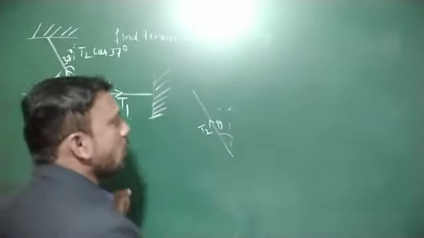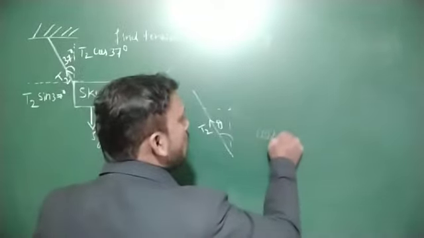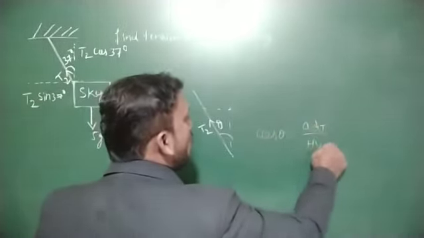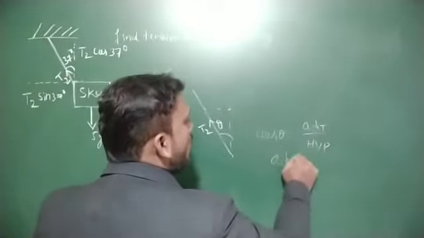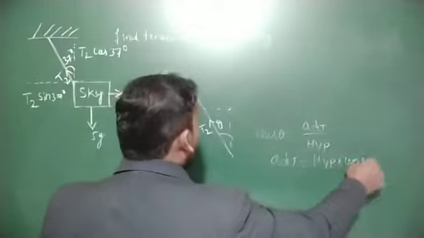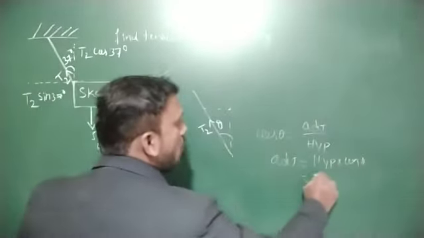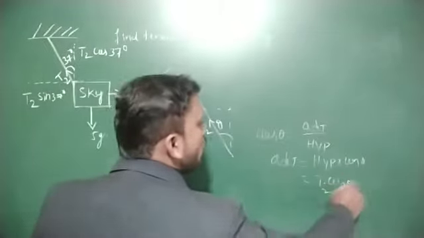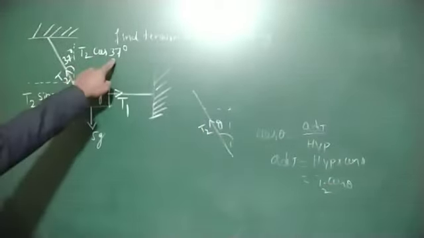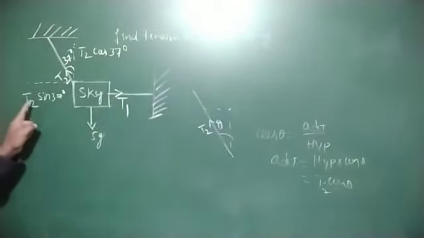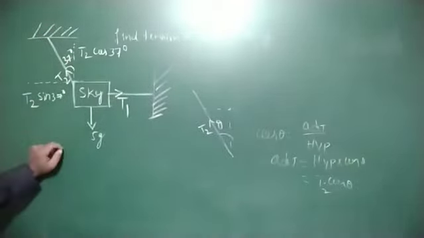Therefore, cos theta is equal to adjacent divided by hypotenuse. Therefore, adjacent value is equal to hypotenuse into cos theta. Hypotenuse value is T2, so it is T2 cos theta. Theta is equal to 37 degree. Therefore, T2 cos 37 degree is the vertical component. Horizontal component is T2 sin 37 degree.